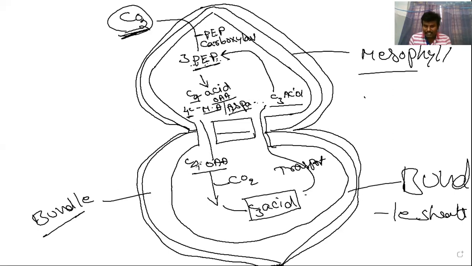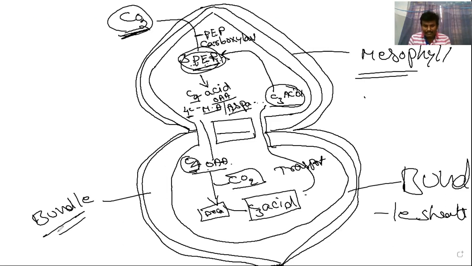In the bundle sheath cells, the C4 oxaloacetic acid releases carbon dioxide. Releasing of carbon dioxide is called decarboxylation. So from this C4 acid, one carbon is released as carbon dioxide, then it becomes C3. That's why C3 acid is formed. This C3 acid is transported to the mesophyll cells, where it comes back to its original compound. Like this, the cycle takes place continuously.